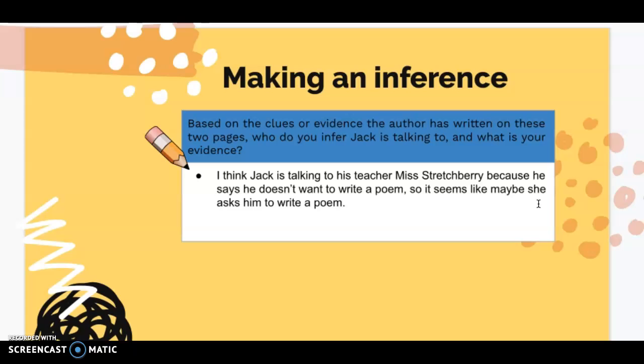There is a difference between guessing and inferring. For example, we could guess what Jack's age is or what grade he is in school. The text doesn't provide any evidence to that answer. So right now, that would still be a guess. That would still be a wonder, okay, because there just isn't evidence about it yet.